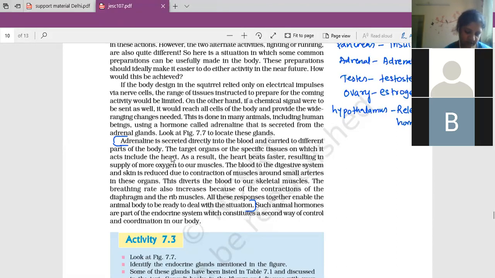Are you able to understand all these things? Yes, ma'am. Are all the glands' functions clear to you? Yes, ma'am. Yeah. So that's it in this chapter.